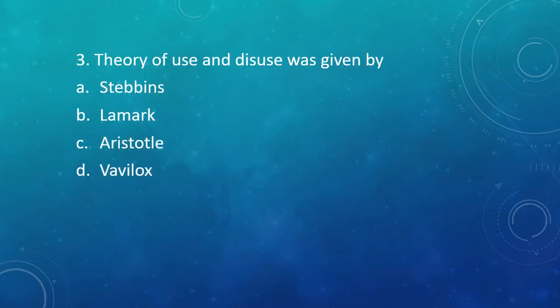Question 3. Theory of use and disuse was given by option A, Stebbins, option B, Lamarck, option C, Aristotle, or option D, Vavilov. Theory of use and disuse was given by. The correct answer is option B, Lamarck gave this theory.